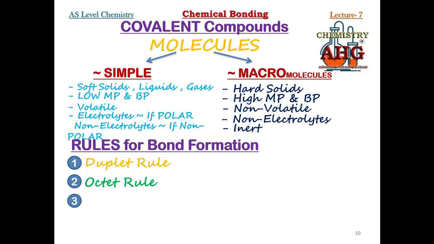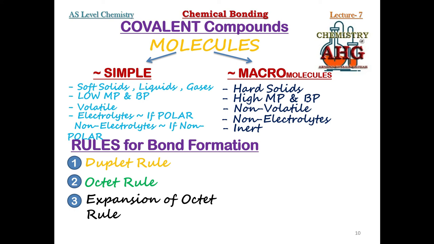Octet means 8. Whenever you see an element having 8 valence electrons after bond formation, it is the octet rule. And now one more rule that is very obvious to be remembered from this level onward in chemistry is expansion of octet.